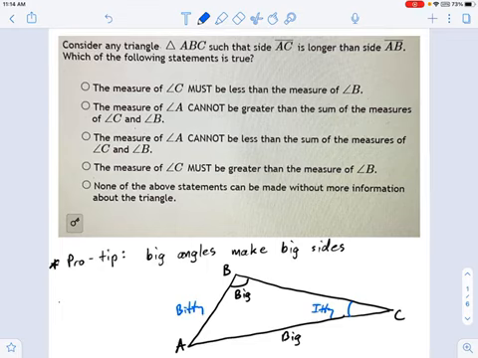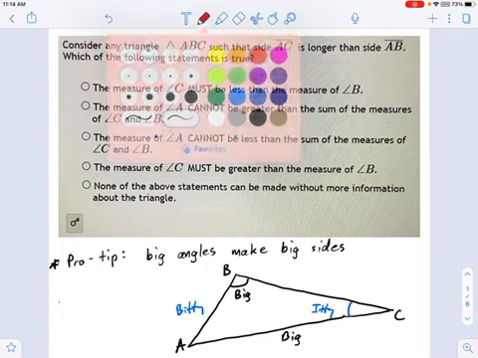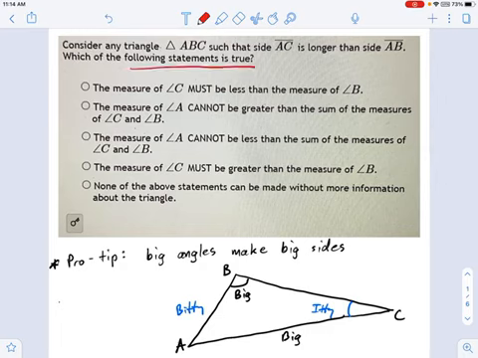Let's see what we want here. We want to know which one of the following statements is true. The measure of C must be less than the measure of B. Well, first of all, let me get rid of the distracting parts of this triangle and only put in the pieces that I know from what it told me. Okay, it told me that AC is longer than AB. So it told me this is big and this is small.